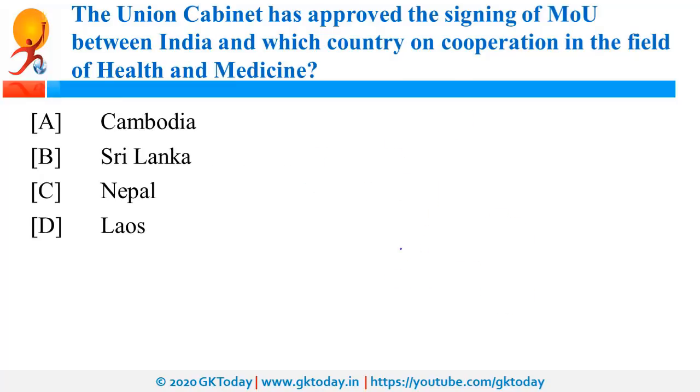Next question is, the Union Cabinet has approved the signing of MOU between India and which country on cooperation in the field of health and medicine? So recently the agreement was signed between India and Cambodia for the cooperation in the field of health and medicine. So this will strengthen the bilateral ties, that means ties between India and Cambodia, and this agreement shall remain in force for a period of 5 years. Now Cambodia is Asian country. The capital of Cambodia is Phnom Penh.